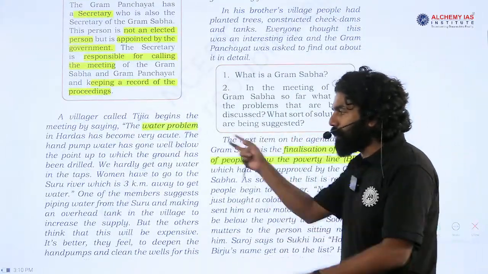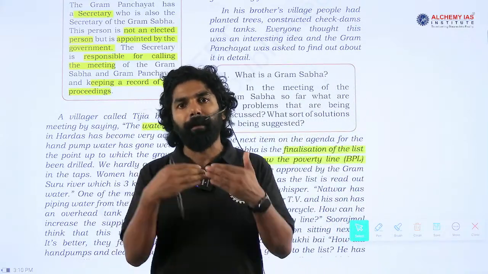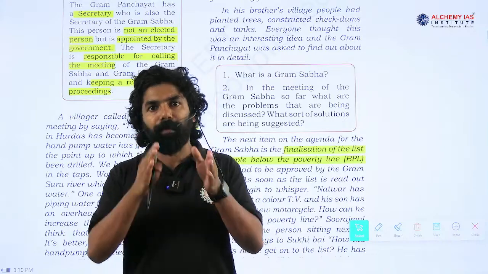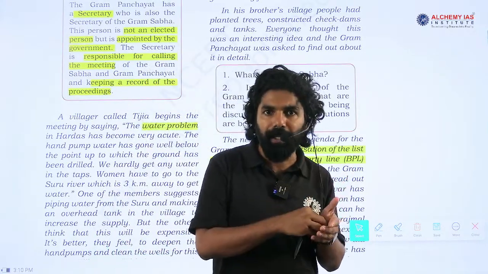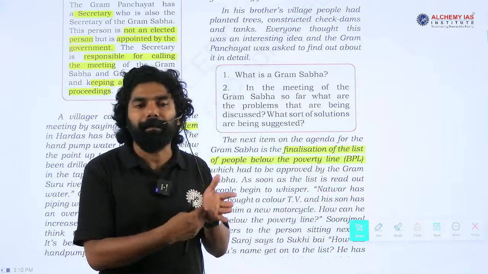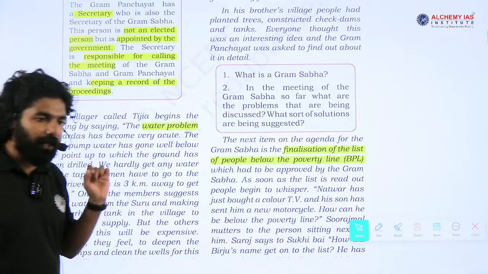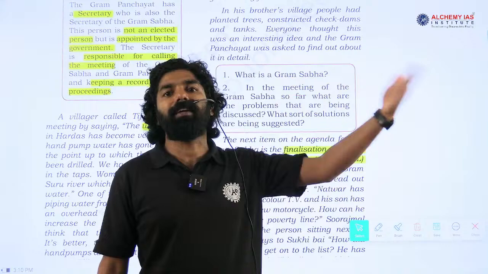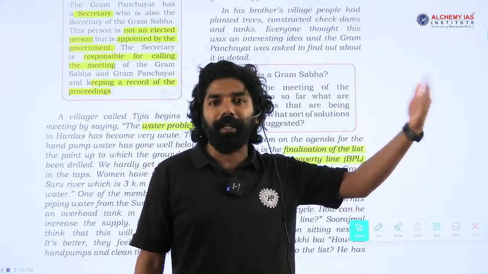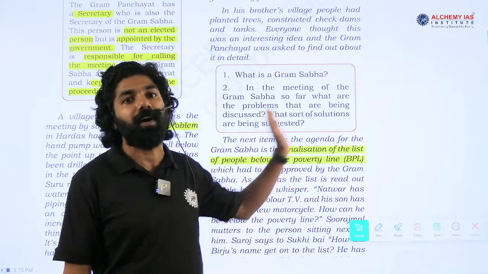In this paragraph, they were discussing in that Gram Sabha meeting, one member of the Gram Sabha was proposing a discussion over the issues faced with respect to shortage of water. One lady, I think the name was Tijia, mentioned a problem there: in order to get water she had to travel 3 kilometers to the river near their region. So it is very difficult for these people to go so far in order to get water.